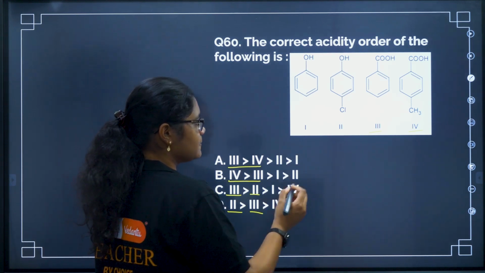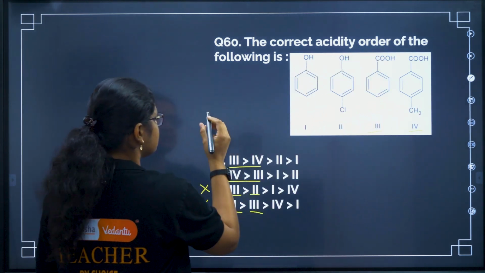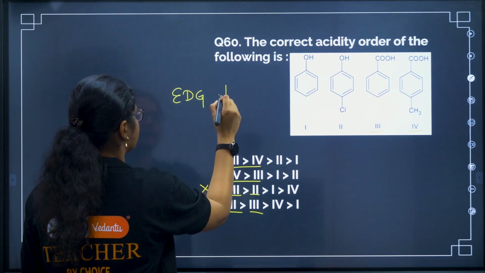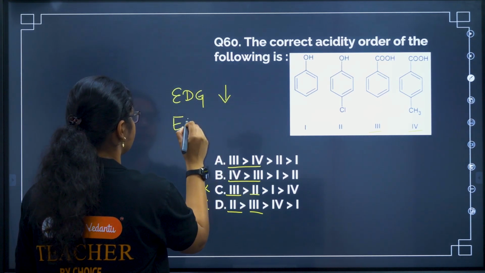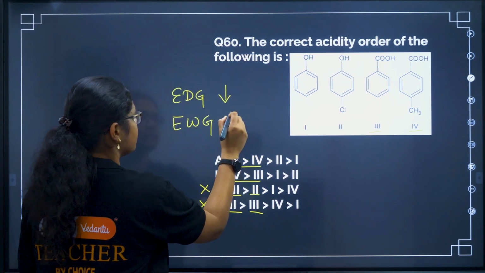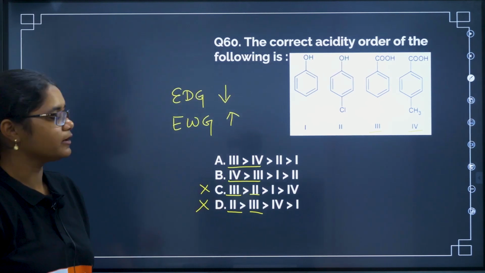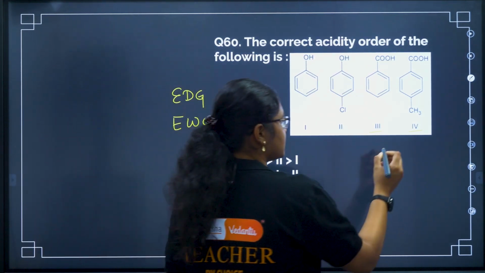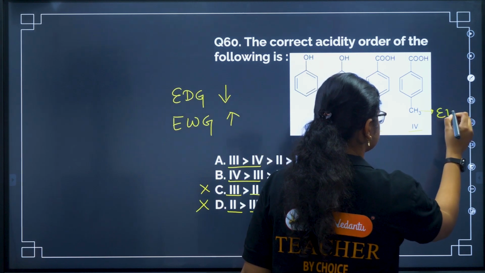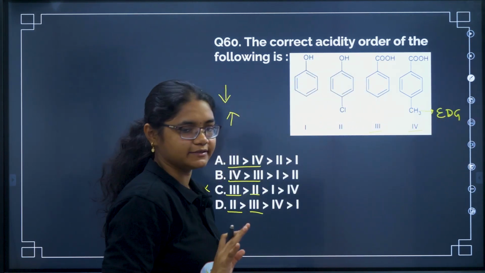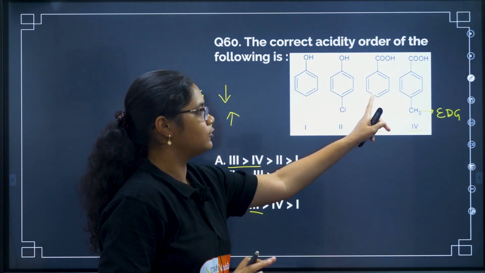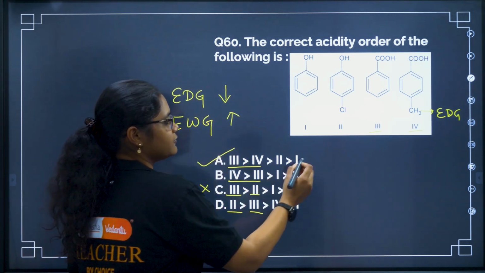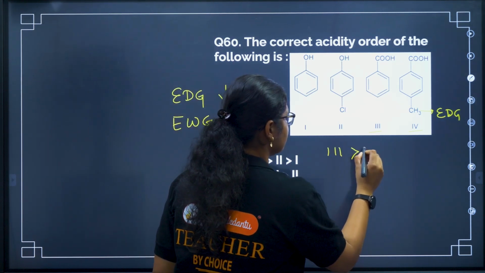In case of acidity, if we have electron donating group, it will decrease the acidity, and if we have electron withdrawing group, it will increase the acidity, right? Because of the stability of the conjugate base. So CH3 is an electron donating group, so it will decrease the acidity. So if you compare 3 and 4, 3 will be more acidic. So obviously answer is option A. So first 3 will come and then 4 will come.